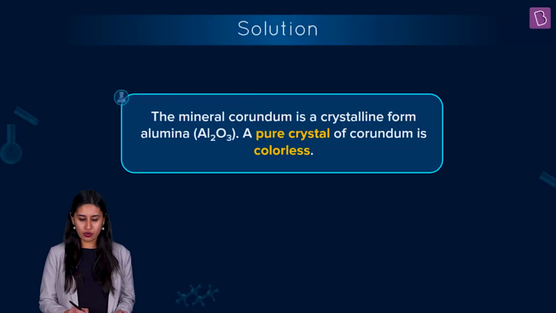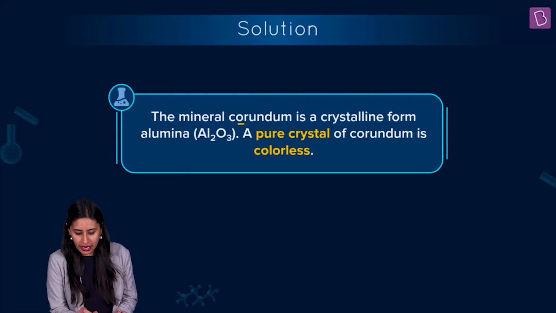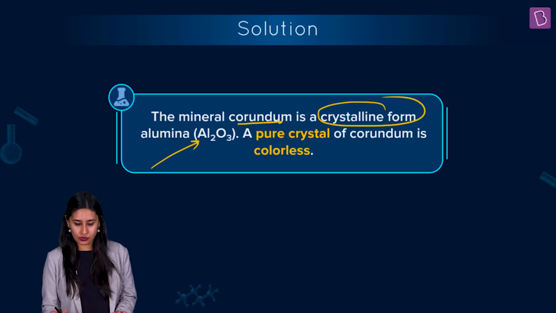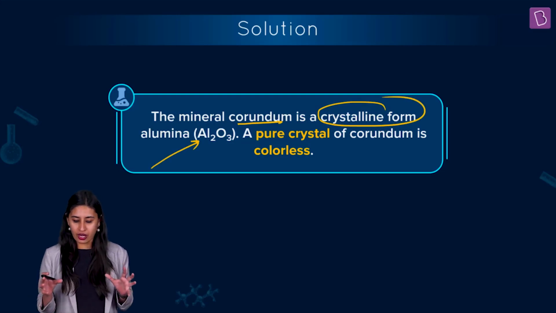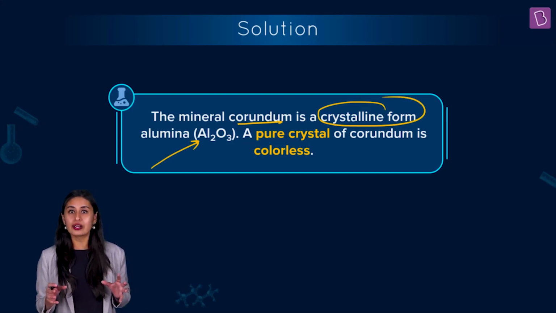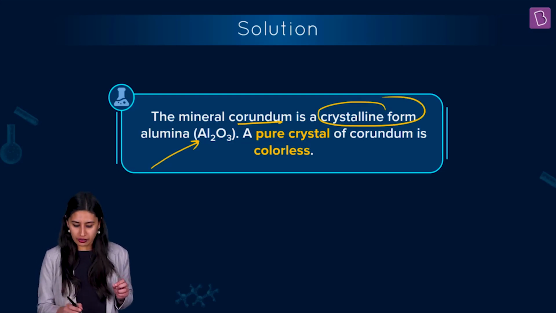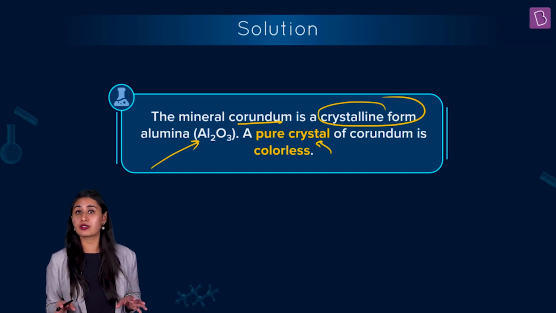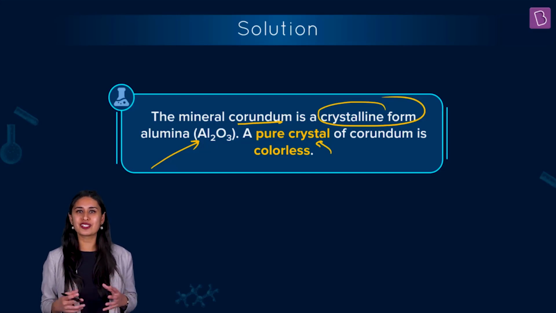So please take a note that the mineral corundum is a crystalline form of alumina, Al2O3. A pure crystal of corundum is colorless. The pure crystals of corundum, that is this Al2O3, but you will always find it with traces of other transition elements.